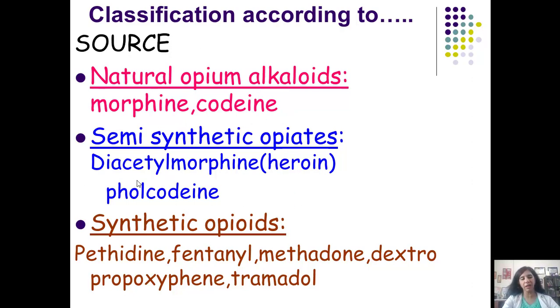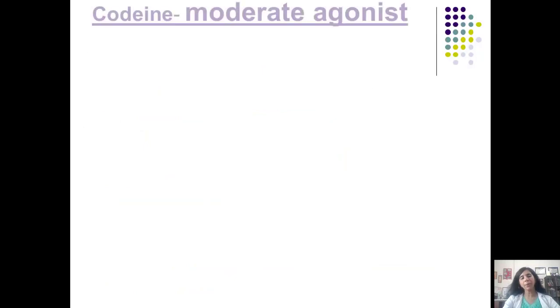So let us go further. We will also be dealing with the synthetic opioids, pethidine, fentanyl, methadone, dextropropoxyphene and tramadol. We'll also be throwing some light on the opioid antagonist, students. So let us go through first. Now coming to the specific opioid agents, and to begin is codeine.